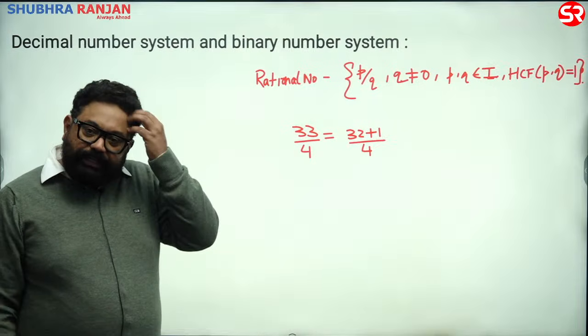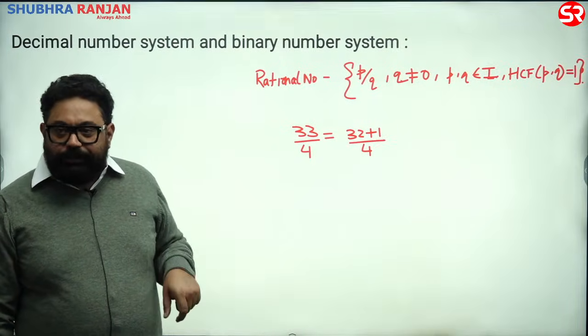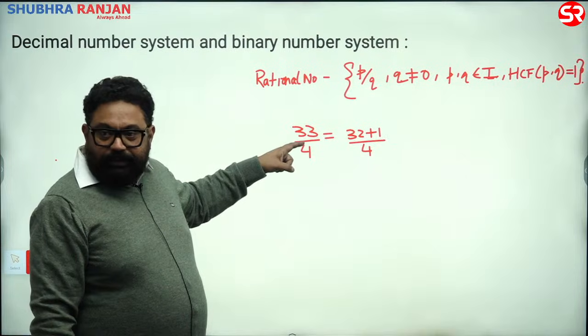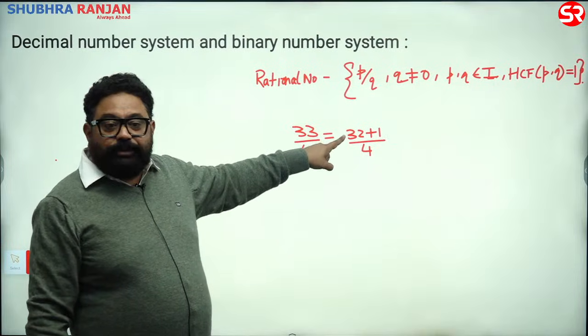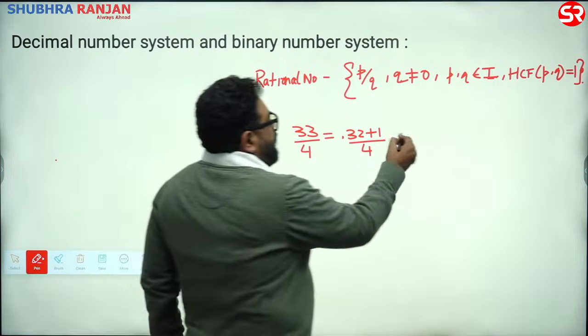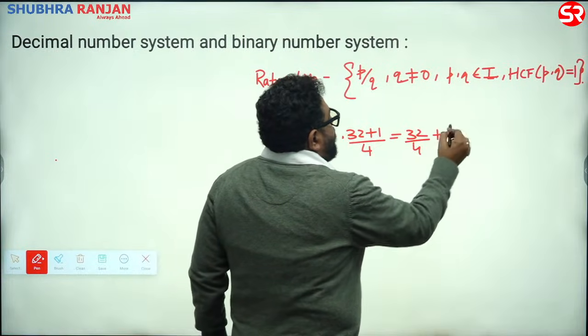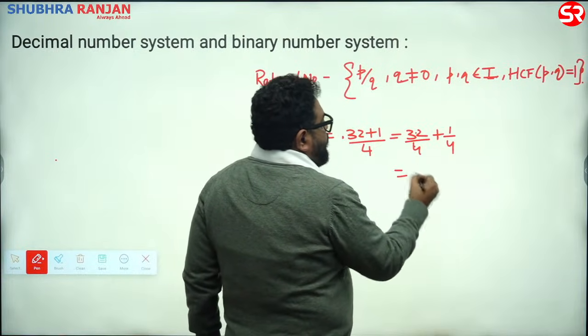This is what we do. You would also be good at it after 2-3 classes. We will do the divisibility rule. So I have not divided. I know the nearest multiple of 4 is 32. So here what will I write? 32 by 4 plus 1 by 4. 32 by 4 is 8, isn't it?